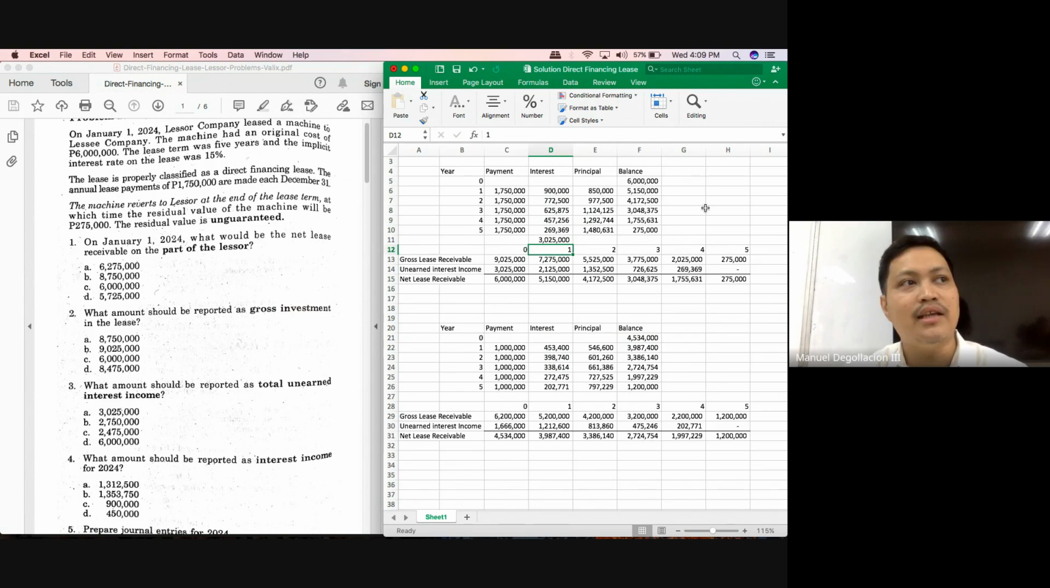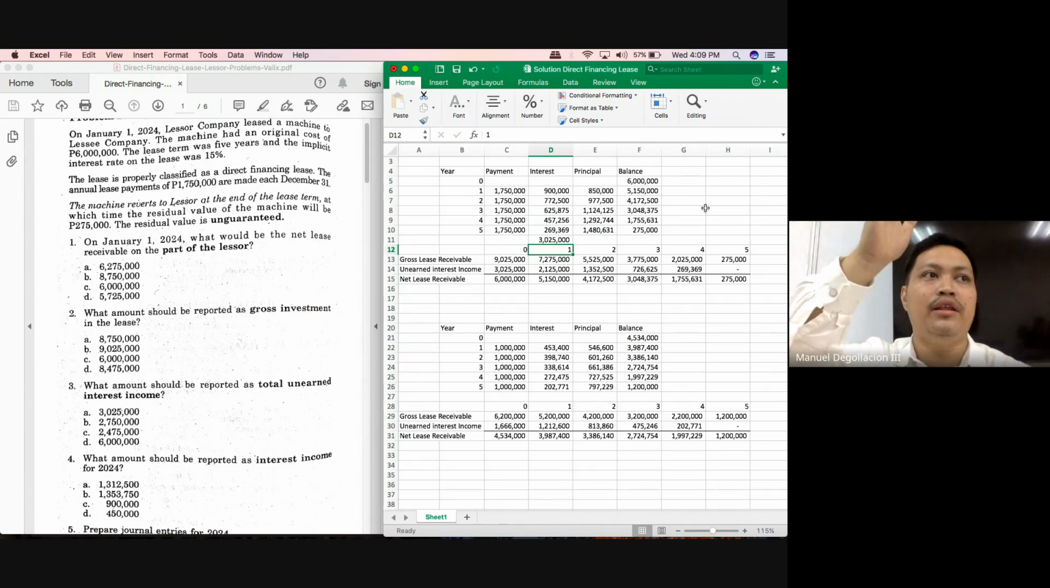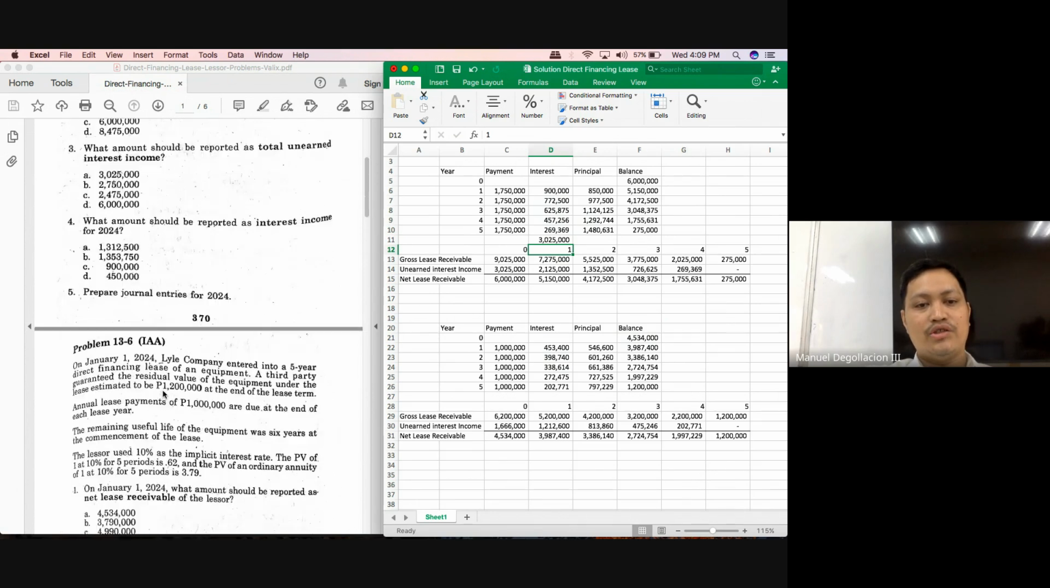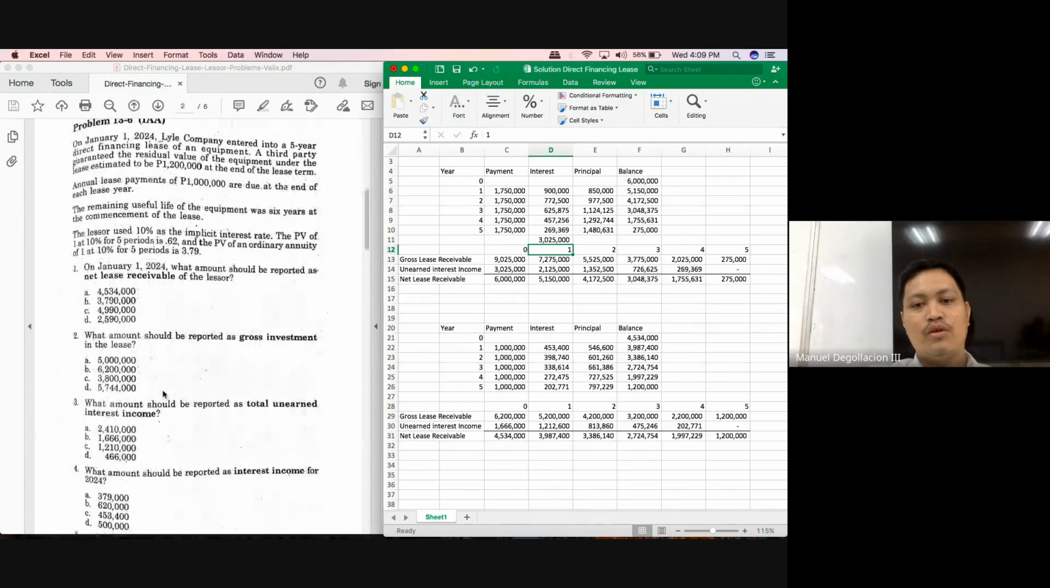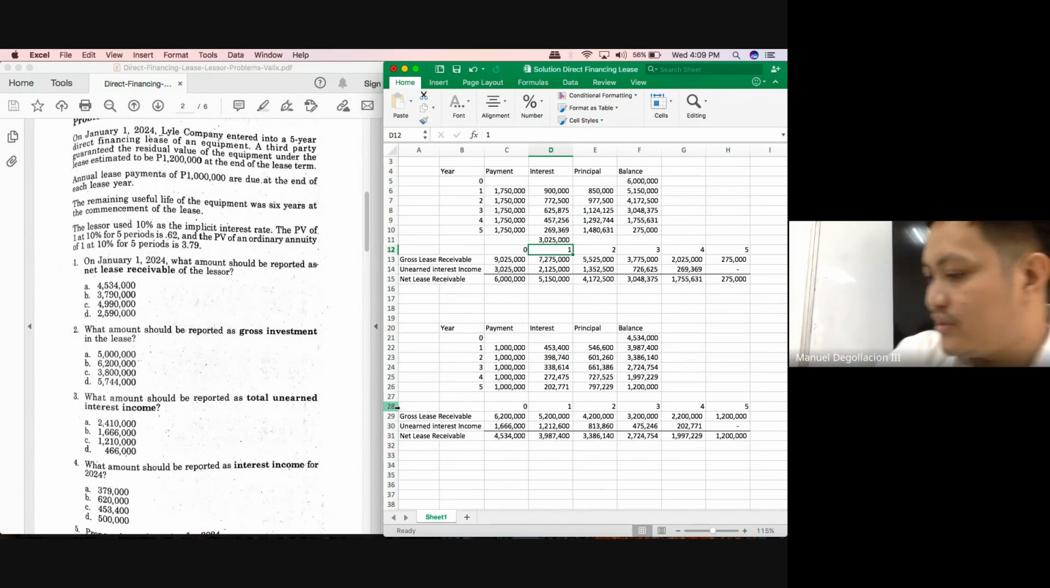Because again, that is basically what we are doing. We are trying to apportion the total interest that we will be earning in this contract throughout the lease term. If we had not been using the effective interest method, if we use straight line, this would have been very easy. 3,025,000 divided by 5. But again, we must use the effective interest method. Okay, let's go back to problem 13-6. What was the question I asked? How much is the net lease receivable at the end of the first year?